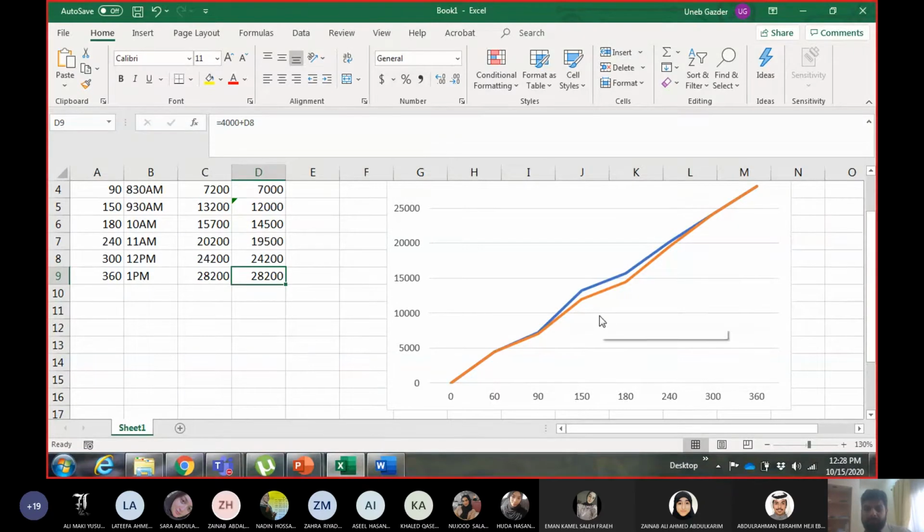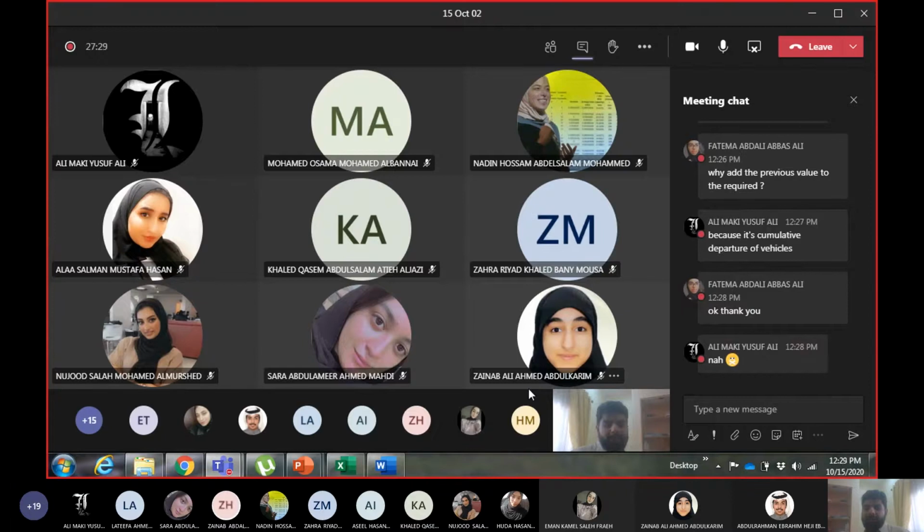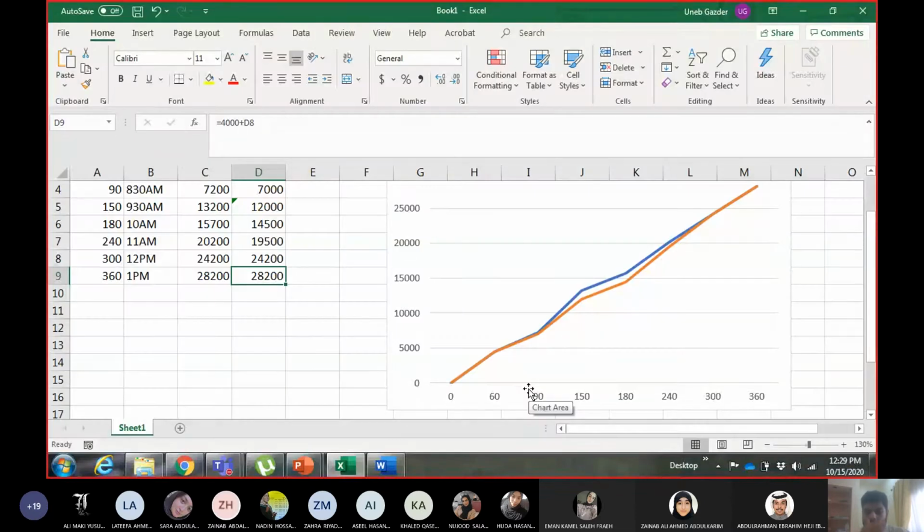Anyways, so they are asking for the maximum number of vehicles in the queue. I already calculated it to be 1200, right? You calculated the number of vehicles in the queue to be 1200 in the first part, 6.1, and after 1200 it was decreasing, right? So 1200. Okay, if you want it from this graph, because again, as I said, I want you to look at this approach as well.